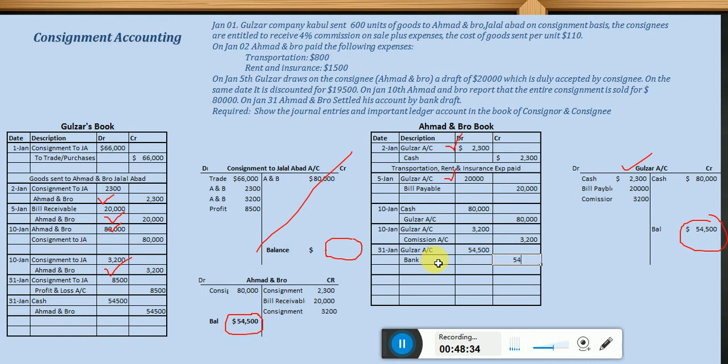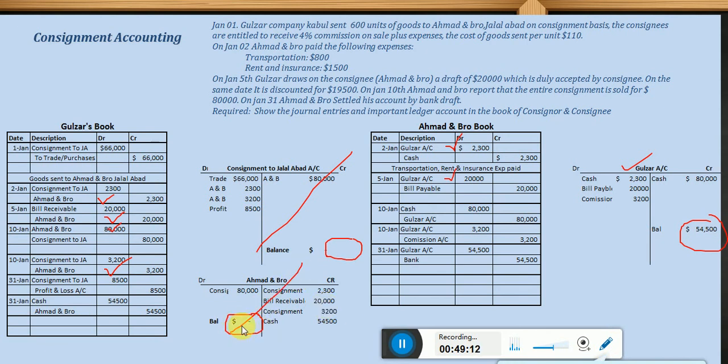So dear students, the final two entries, let's post them. Okay, so look, Ahmad and Bro again credited how much? 54,500. So I'm just crediting 54,500, and that is because of cash. Now just in the formula extend it and include this amount also, and finally we have a zero balance. Why? Because whenever you want to close this account, as you have received the cash here, you have received Ahmad and Bro credited, it means this account is settled. So you can say this account is closed as the balance is becoming zero.